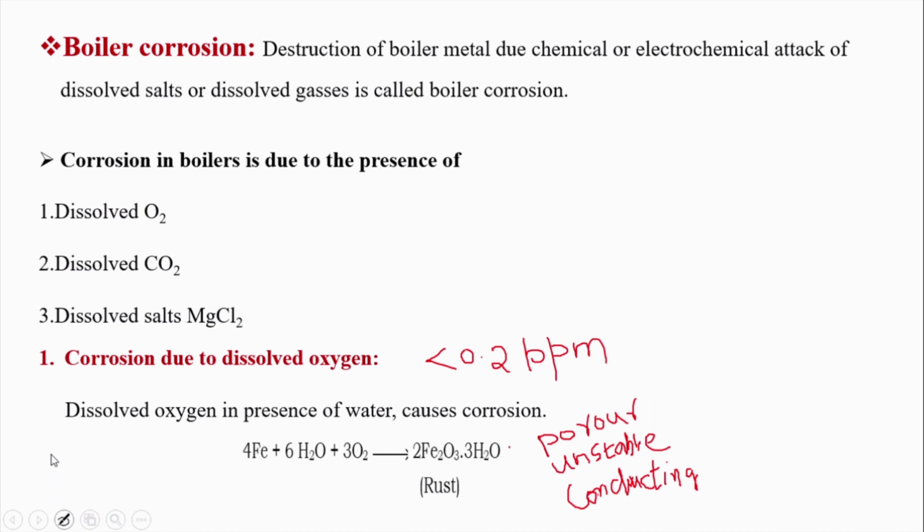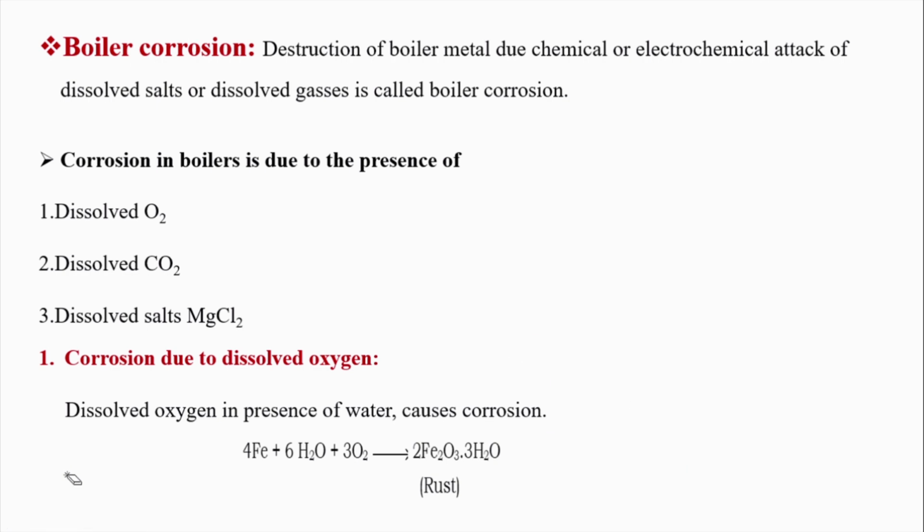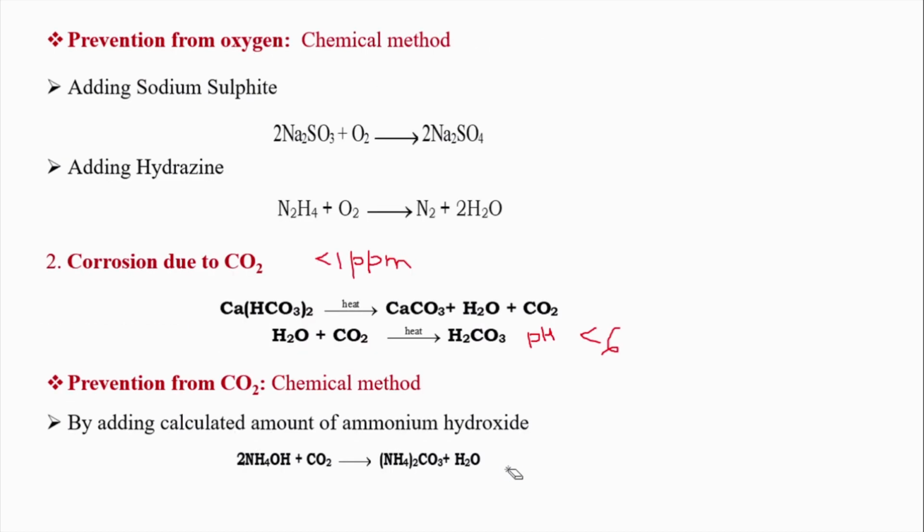So that is the problem of our dissolved carbon dioxide. Let me repeat. Initially the corrosion is initiated by the dissolved oxygen to form rust. The nature of the rust is highly conducting, highly unstable and highly porous. And because of the dissolved carbon dioxide, the medium becomes acidic and it will increase the rate of corrosion, thereby one more layer of the metal gets affected. So this is the problem of carbon dioxide. How do you overcome this?